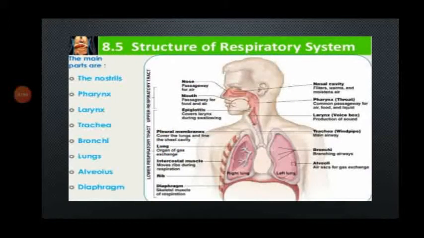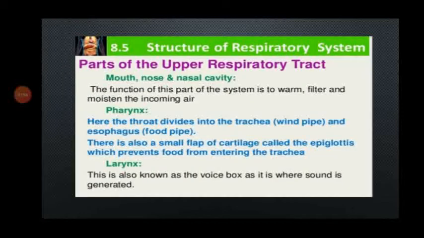This is the structure of the respiratory system. The main parts are the nostrils, pharynx, larynx, trachea, bronchi, lungs, alveoli and diaphragm. Let's see what is the function of these parts. Parts of the respiratory tract: mouth, nose and nasal cavity. The function of this part of the system is to warm, filter and moisten the incoming air.